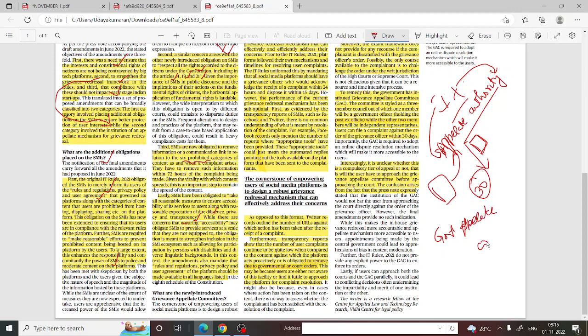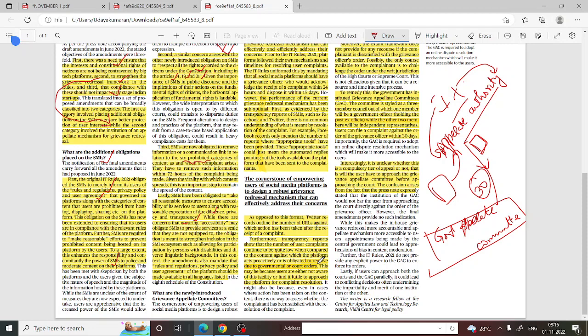This government appellate committee has the power to review the situation and give rulings accordingly. This is the newly formed appellate committee as opposed to the former. Twitter records outline the number of URLs against which action has been taken upon receipt of a complaint.